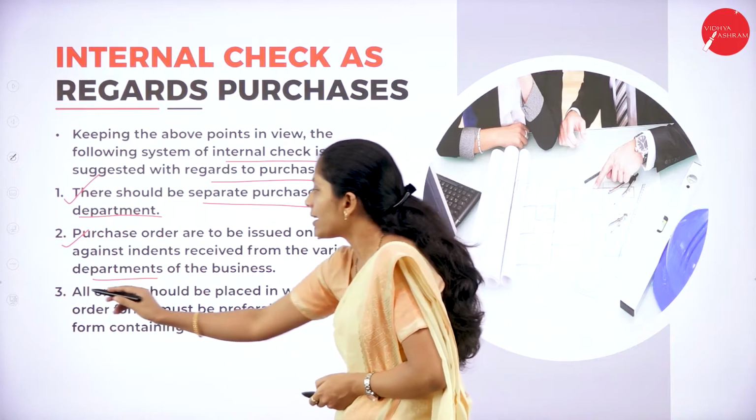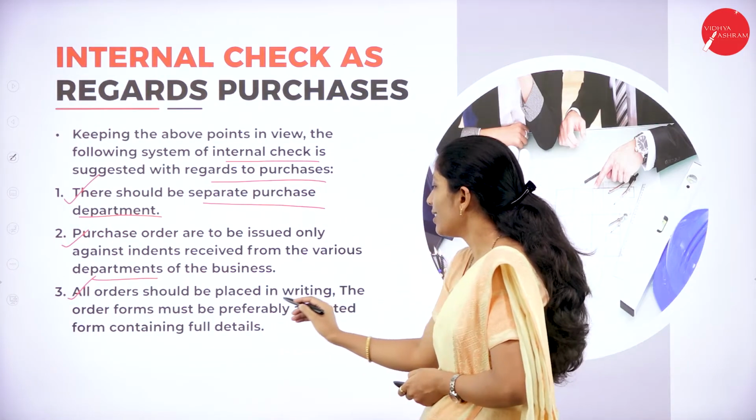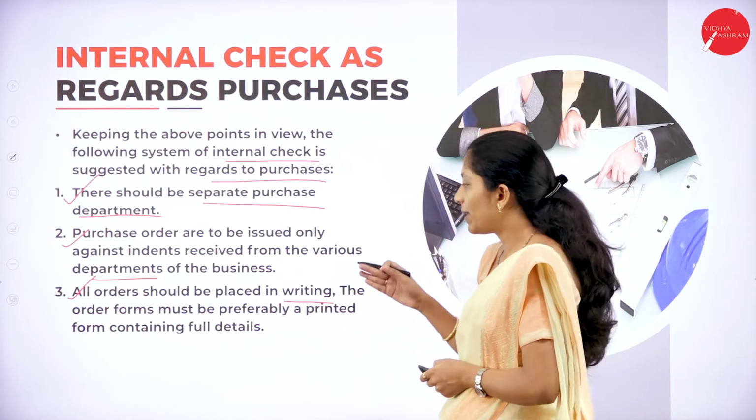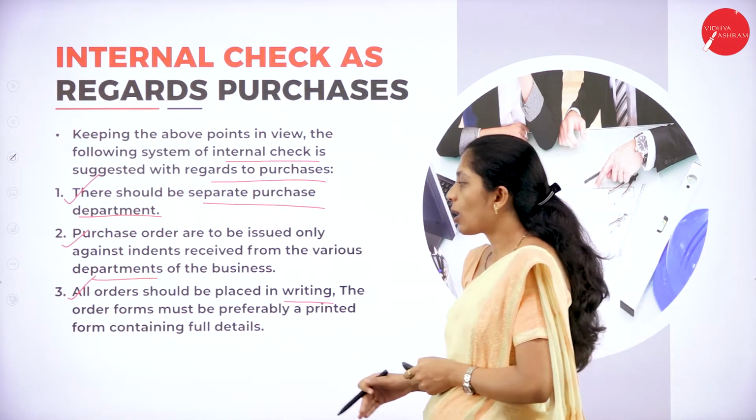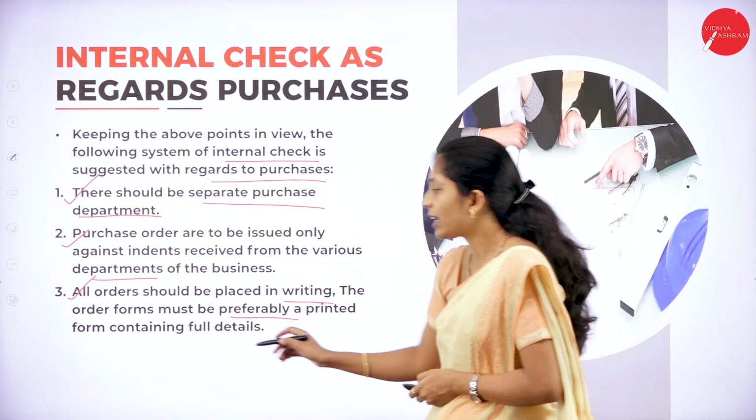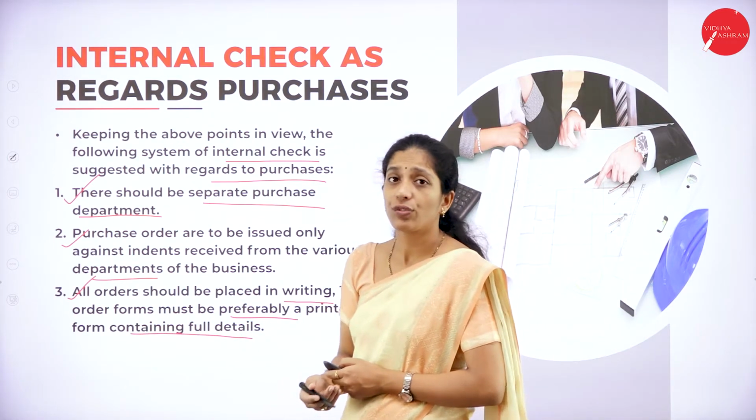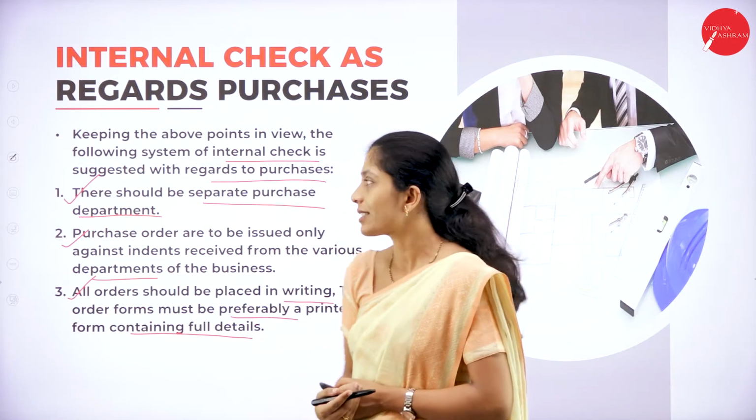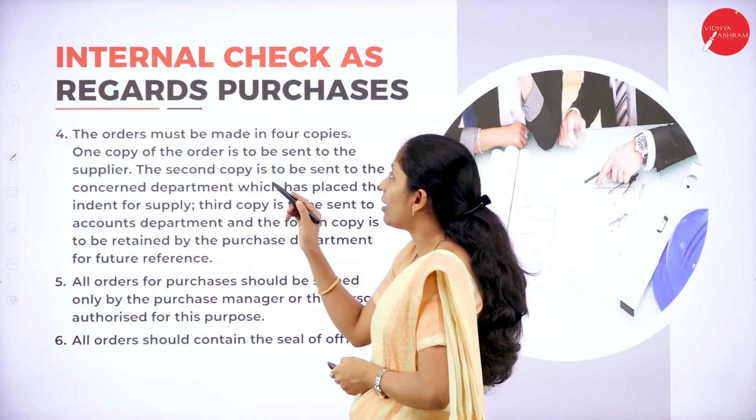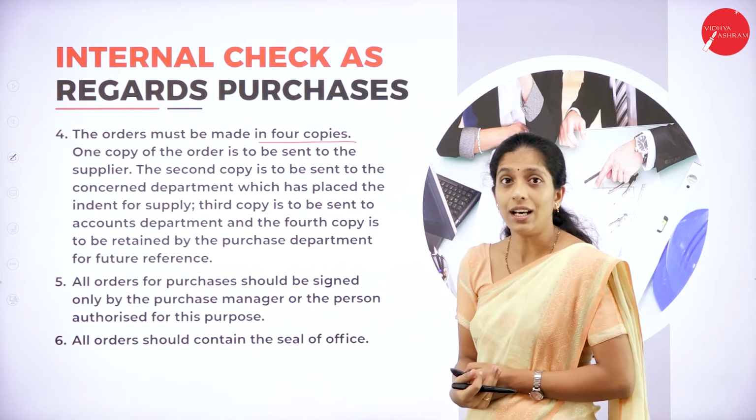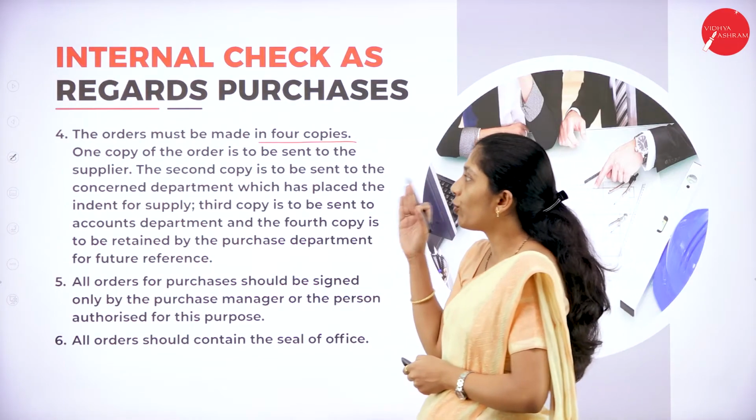So all orders should be placed in writing. So here you have to remember, the order should be placed in the form of writing. The order forms must be preferably a printed form containing full details. That is, full details about the quantity as well as quality of the products. And the next one is the order must be made in 4 copies. So here the order has to be made in 4 copies.